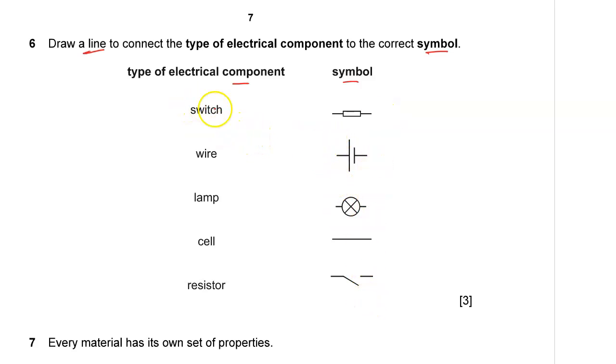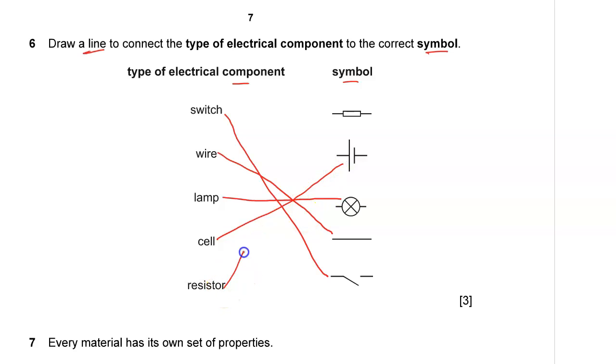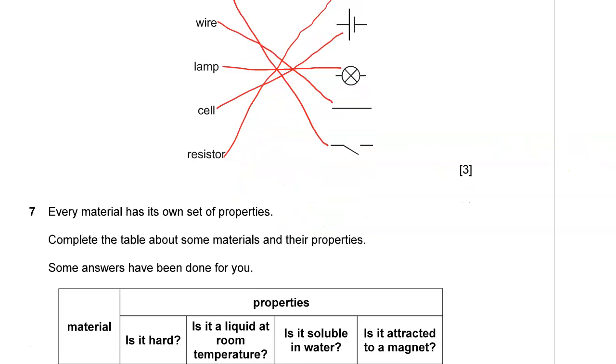So a switch looks like this. That is an open switch. We have a wire. Here is a wire. We have a lamp. Here is a lamp. A cell is over here, and a resistor is right there. And we are done. We have connected each component to its symbol.